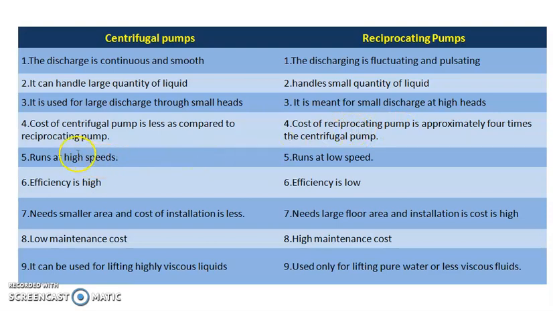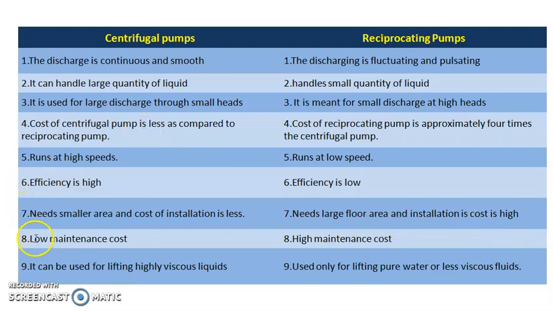Centrifugal pumps run at high speed, whereas reciprocating pumps run at low speed. Centrifugal pump efficiency is high as compared to a reciprocating pump. Then centrifugal pumps need a smaller area and the cost of installation is less, whereas a reciprocating pump needs a large floor area and the installation cost is high.